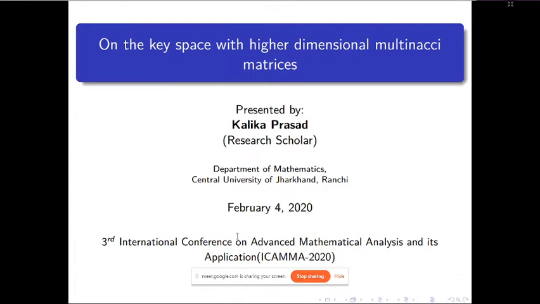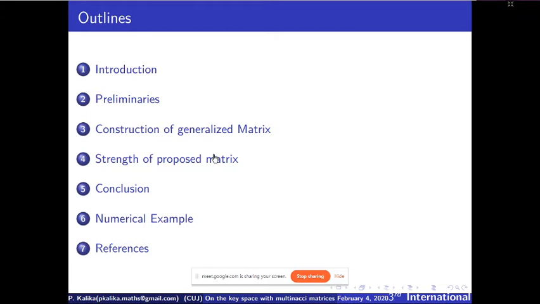Suppose I am presenting at an institute, or presenting my synopsis report. Then you may write synopsis report or PhD or whatever you want to write. This presentation was made for an international conference in Odisha. This is the outline. One of the best features of LaTeX is that you do not have to write it in manual order. This appears automatically here.